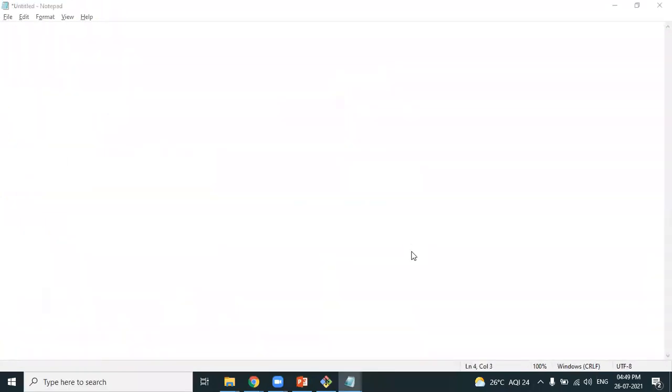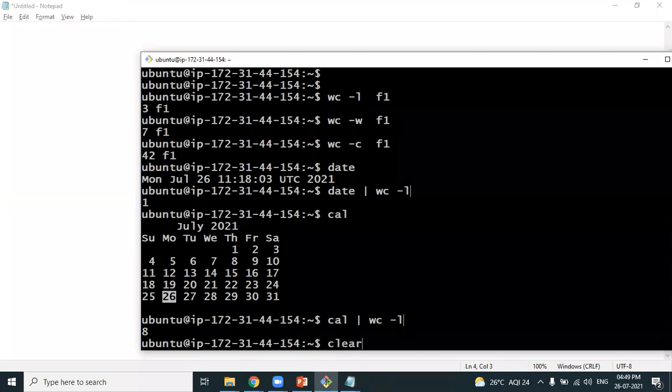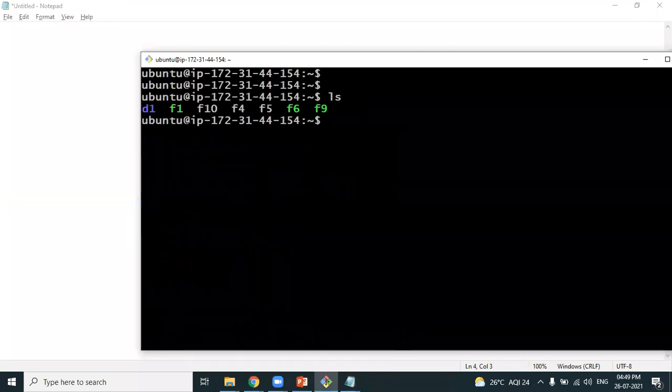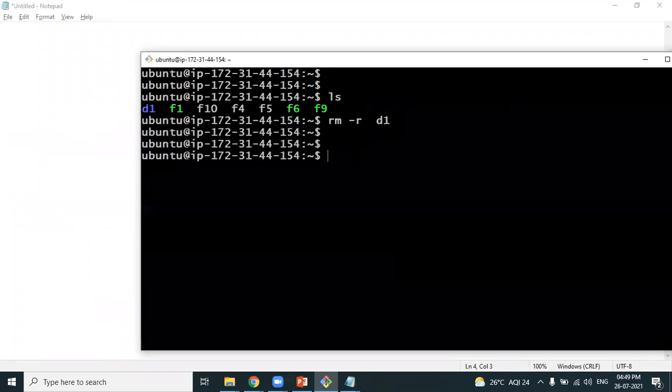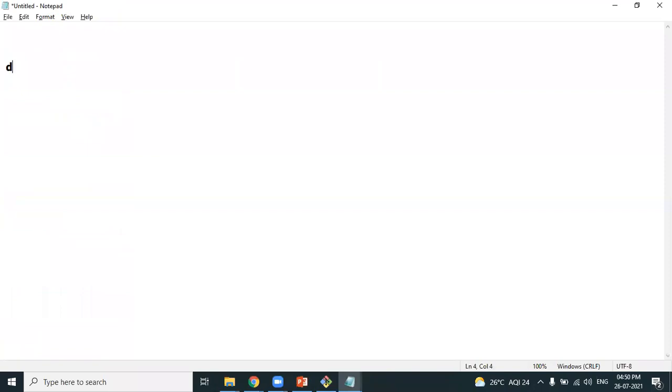I want to create a directory. Let's remove the directory. I want to create a directory D1. Inside D1, I want to create D2. Inside D2, I want to create D3. Inside D3, I want to create a directory D4. This is the directory structure I want to create: D1, inside D1 D2, inside D2 D3, inside D3 D4.